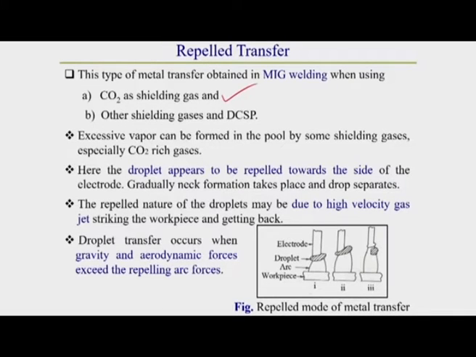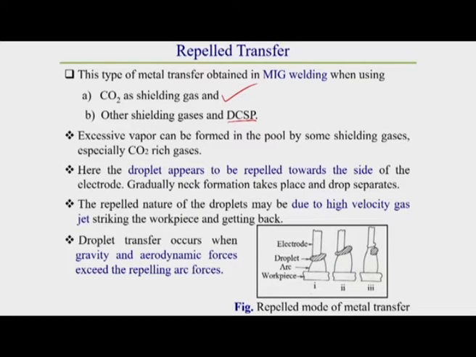In the case of CO2 gas, this ripple metal transfer is observed in both DCEP and DCEN, that means both straight polarity and reverse polarity. With other gases you can also observe these types of metal transfer if you use DCEP, that means reverse polarity. Why and how does it occur?